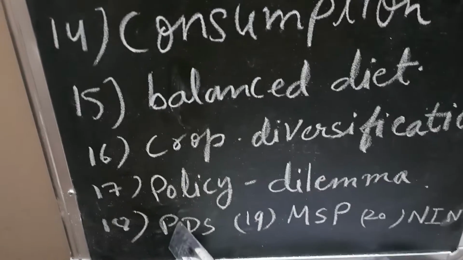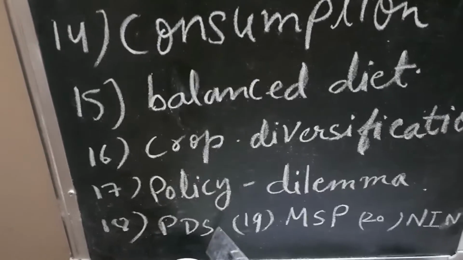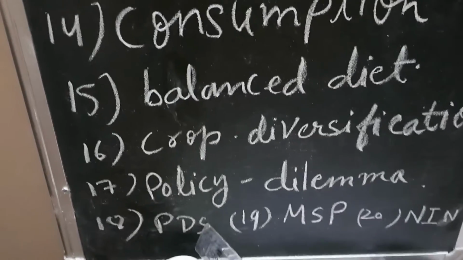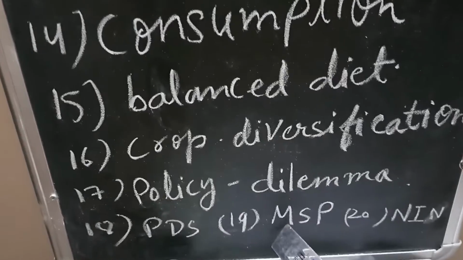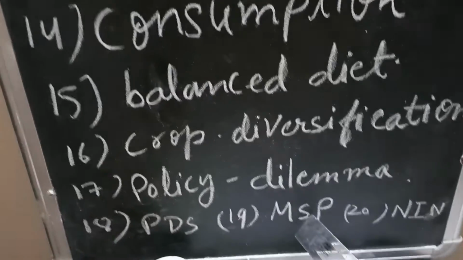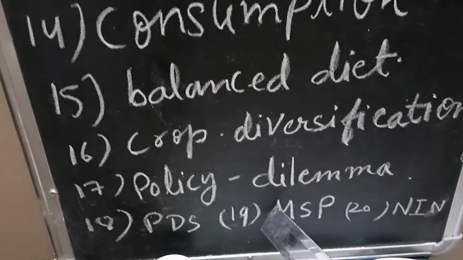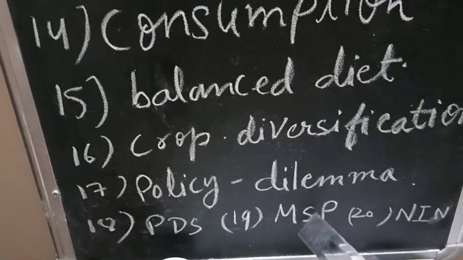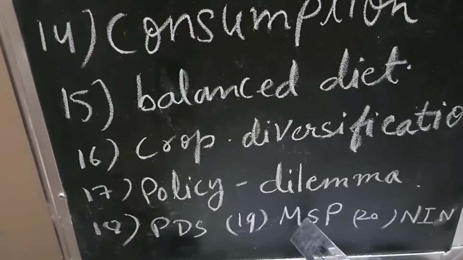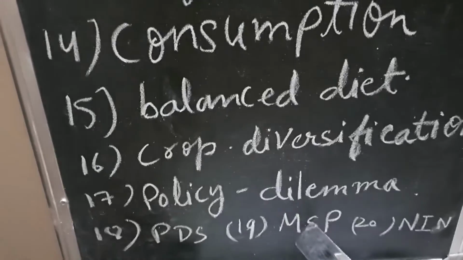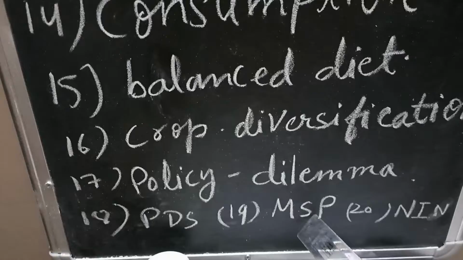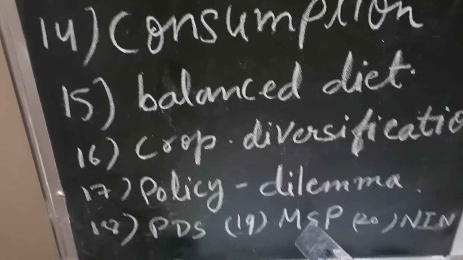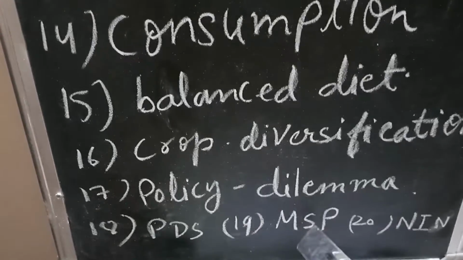So this scheme is called public distribution system. This is a scheme taken by the government. Now there is another abbreviation, MSP, minimum support price. The farmers are doing cultivation or producing food crops. So these food crops should be sold at a certain rate in the market.